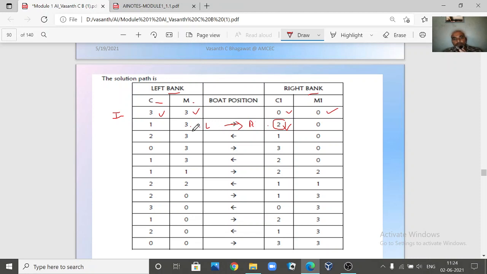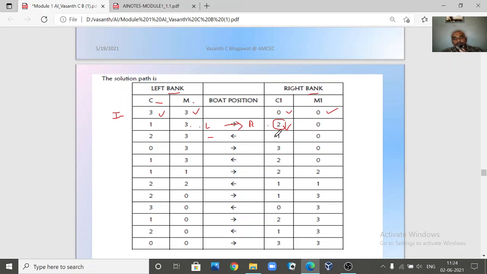If the boat has to go back to the left side, one person has to drive it. Since there are 2 cannibals, one will stay on the right hand side and the other will return to the left hand side taking the boat. Now the boat comes to the left side. Since one cannibal is coming back, the number of cannibals on the left increases from 1 to 2. Clear? It is very simple. So this becomes 2 and 3.